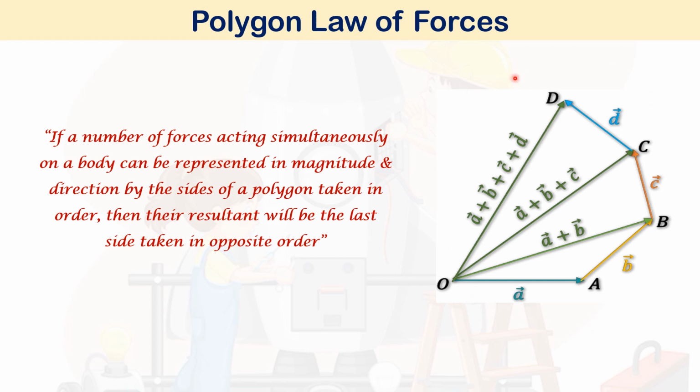Or we can consider it as a whole. How many sides are there in this polygon? 1, 2, 3, 4, 5. So this is a pentagon. The fifth side, the closing side, will be the resultant. The sides OA, AB, BC, CD are the forces A, B, C, D, represented in anticlockwise direction. The closing side, which is the resultant OD, A plus B plus C plus D, is acting in clockwise direction. So this is the polygon law of forces.